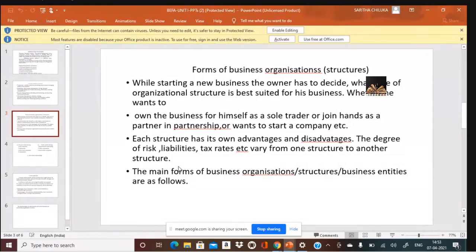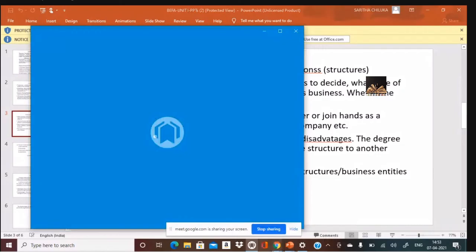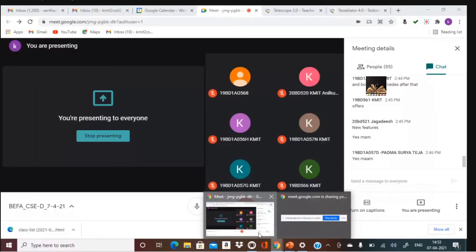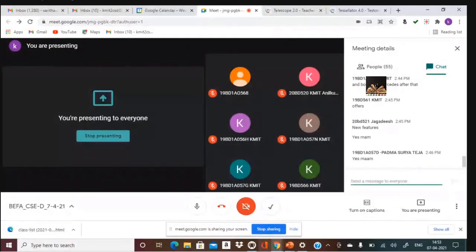Liability, what do you mean by liability? What if the business runs in losses? Are you liable with your personal property also? Do you have knowledge of whether a businessman's personal property is liable for the business? Do you have an idea? Any one of you?